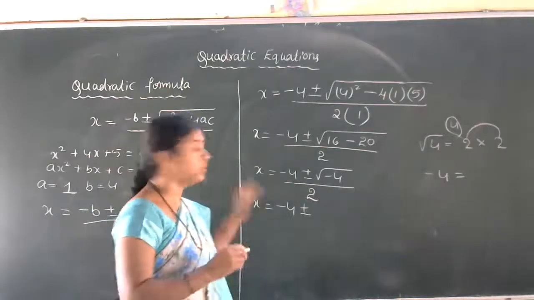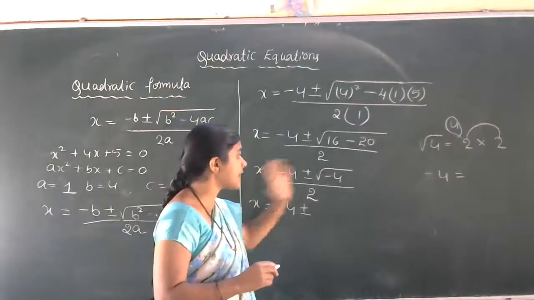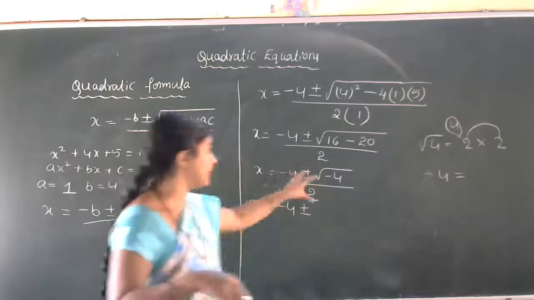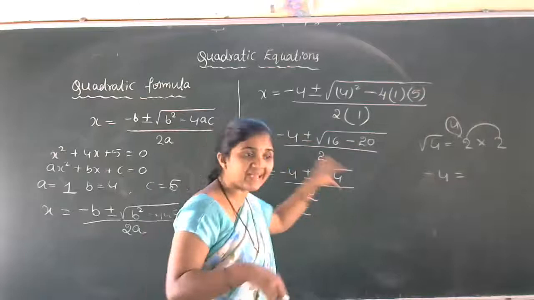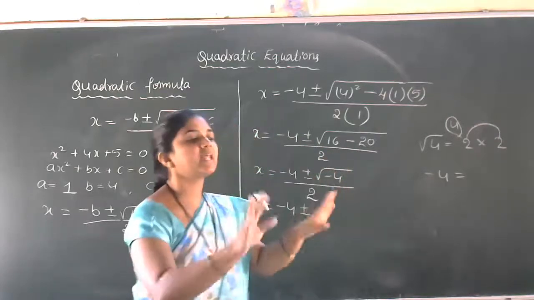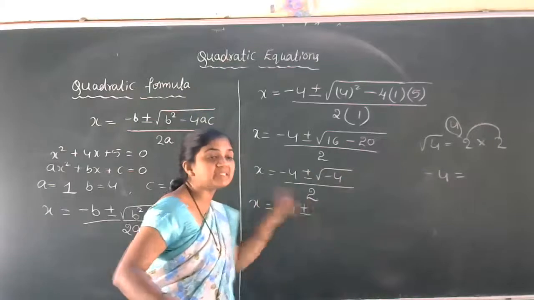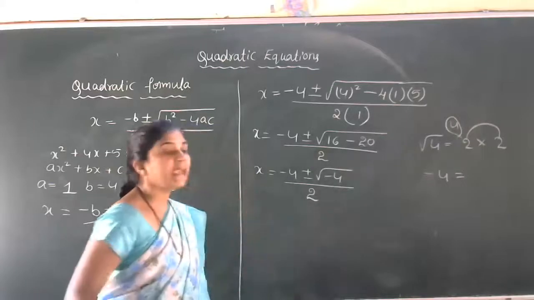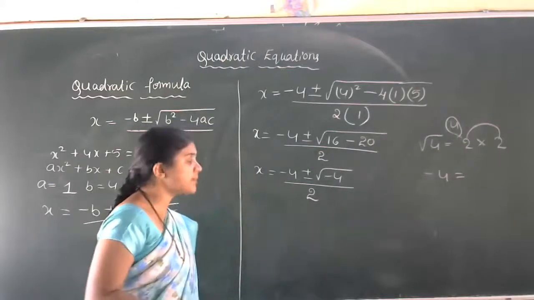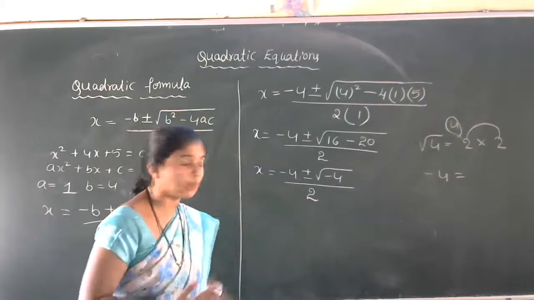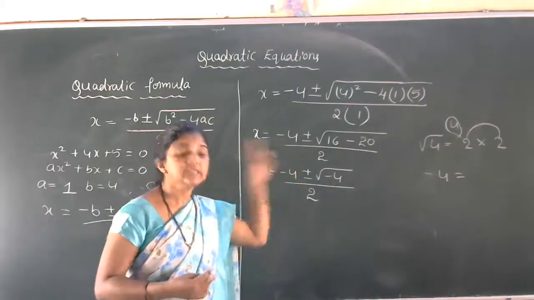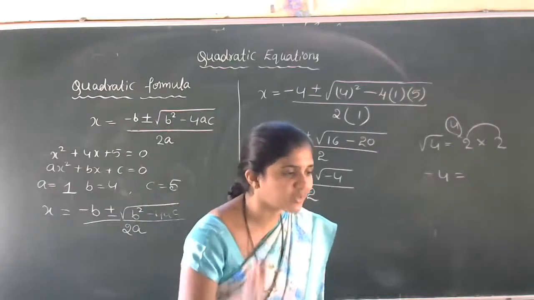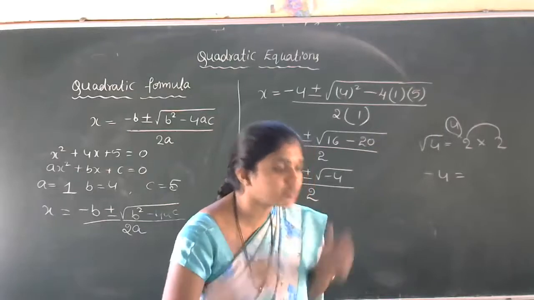So what do we have to do? x is equal to -4 plus or minus square root of -4 divided by 2. If after all simplification you get a negative number inside the square root, then this problem is over. Only this much you can solve. We got a negative sign inside the root, so it indicates that there are no real roots for the given quadratic equation.